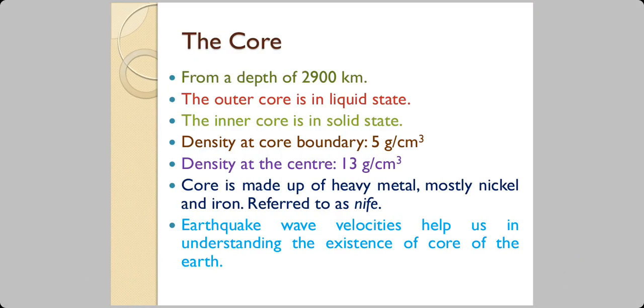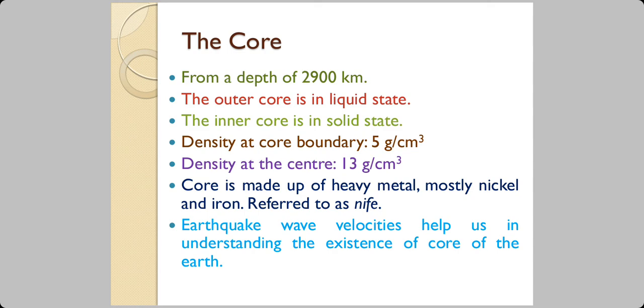Now we talk about the core. From a depth of 2,900 kilometers till the very center, the outer core is in liquid state and the inner core is in solid state. The density at core boundary is 5 gram per cubic centimeter, and at the center it is much higher, almost thrice as high, that is 13 gram per cubic centimeter.